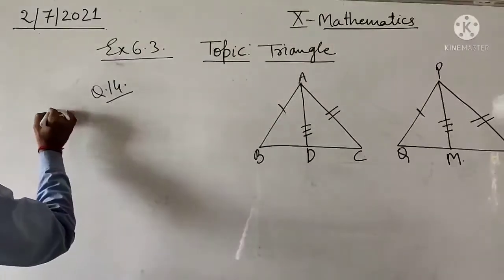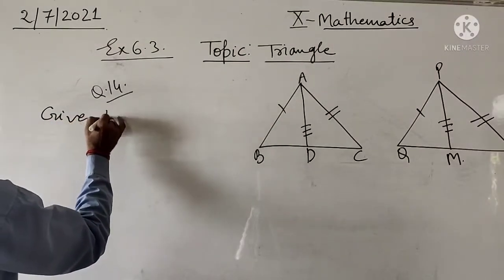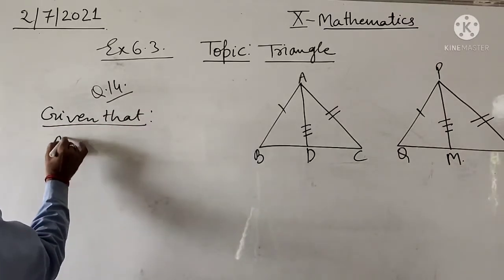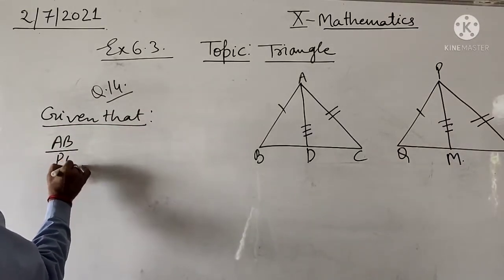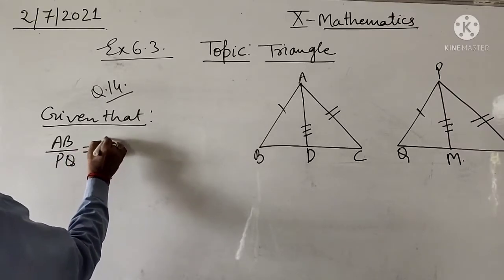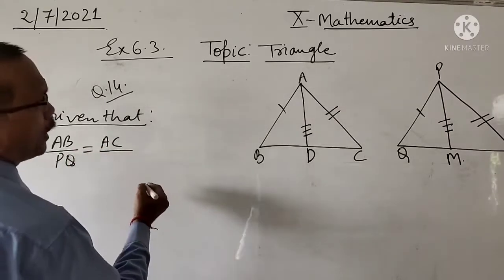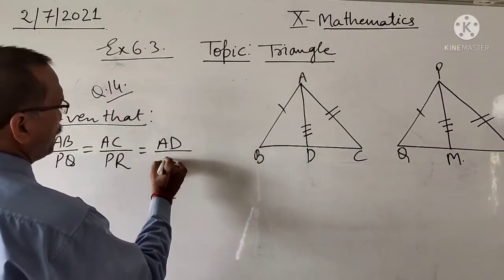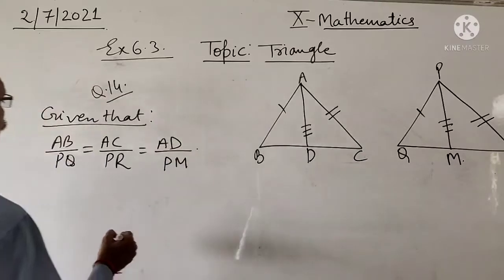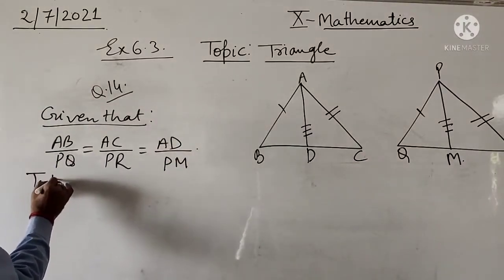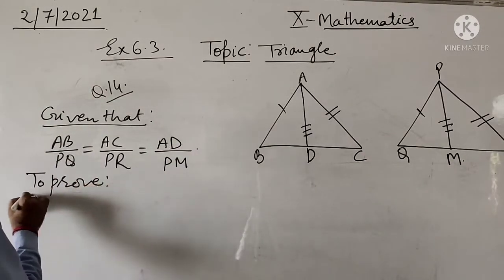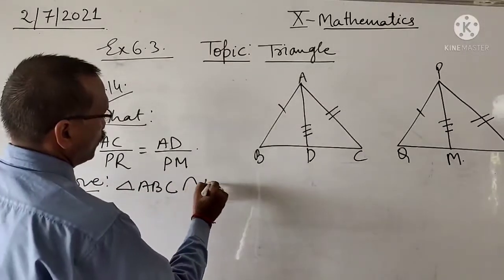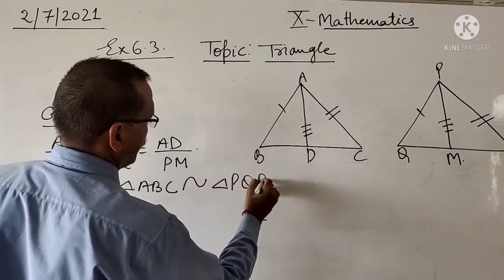Here given that AB upon PQ equals AC upon PR equals AD upon PM. To prove: triangle ABC is similar to triangle PQR.